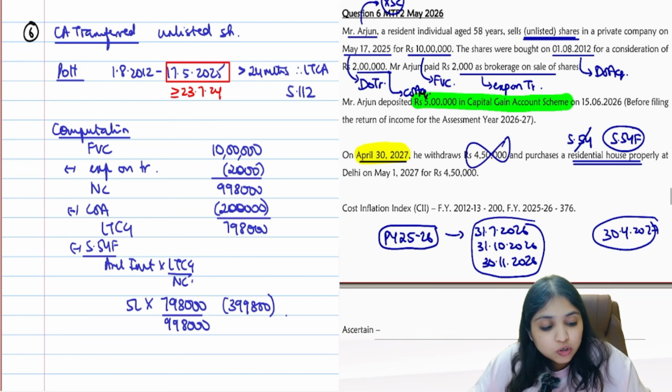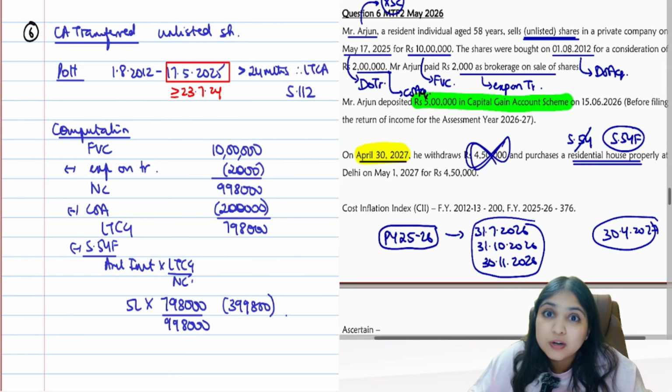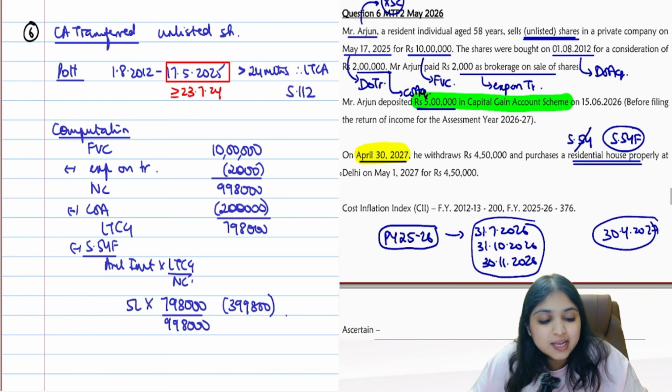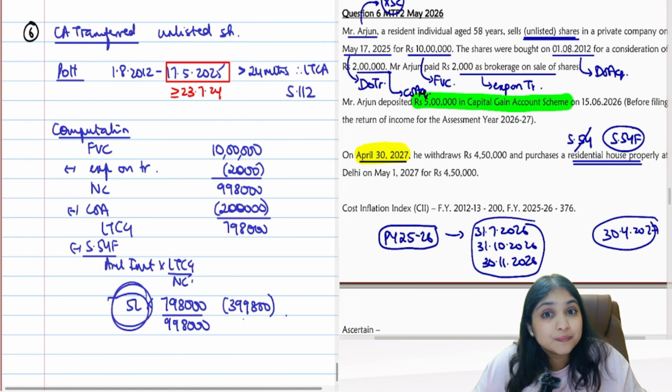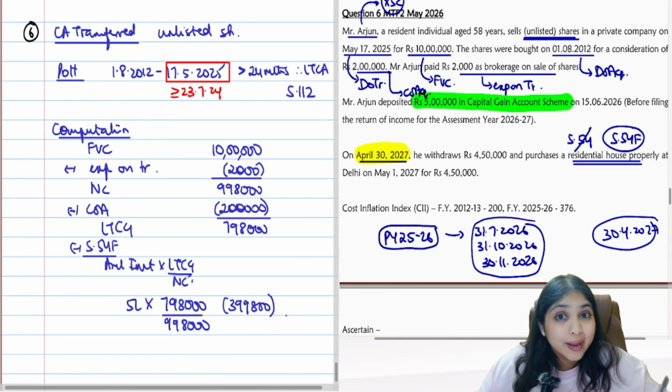So at that time we don't know about the 4,50,000 number. What is the only number we know about? We only know that the assessee has put in the CGD account how much? 5 lakh rupees. That is why I am taking 5 lakh rupees only. Is everybody crystal clear? You know why I am telling you this?